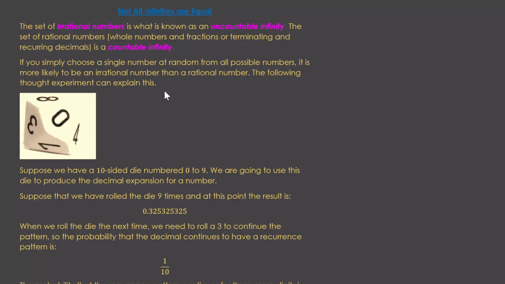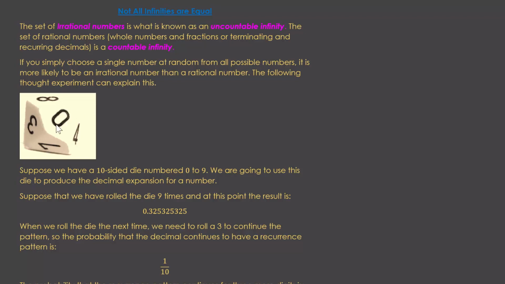We know that there's an infinite number of rational numbers. Indeed, there's an infinite number of just the natural numbers, the counting numbers. There's an infinite number of irrational numbers. But in a sense, and I'm using quote marks here, there are more irrational numbers. So what do I mean by that?